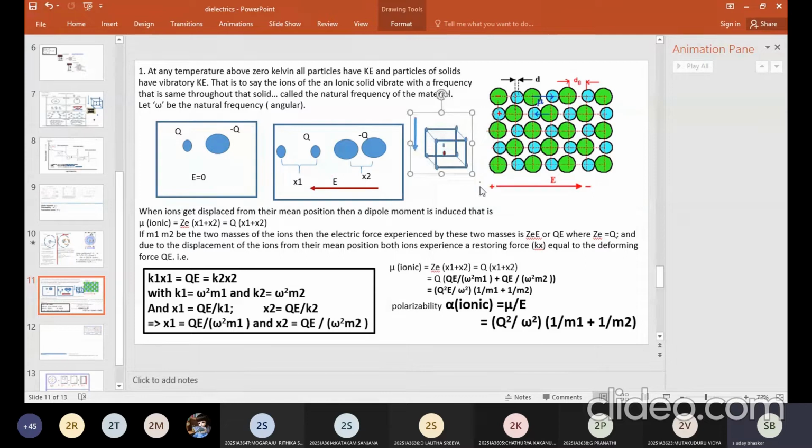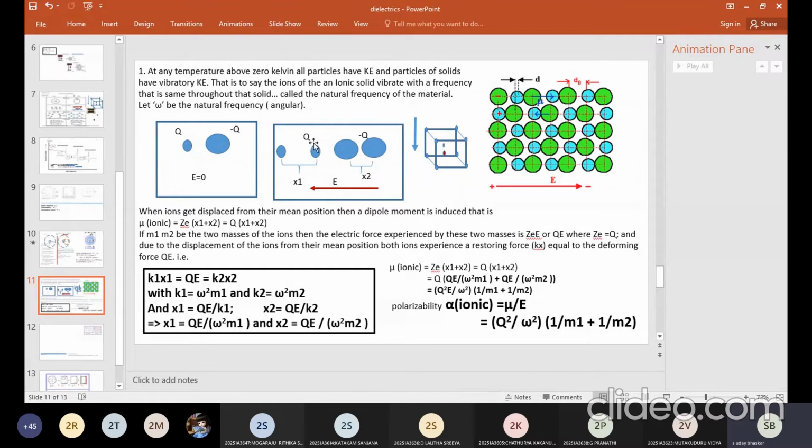Whatever explanation I gave in the previous two slides, that is what is to be applied. So cation got displaced by x1 distance and anion got displaced by x2 distance. Sir, why should the distances displaced be different? Simple. Cation mass is different and anion mass is different. So I have considered a cation of mass m1 and an anion of mass m2 because their masses are different, though their force is the same. Why is the force the same, sir?